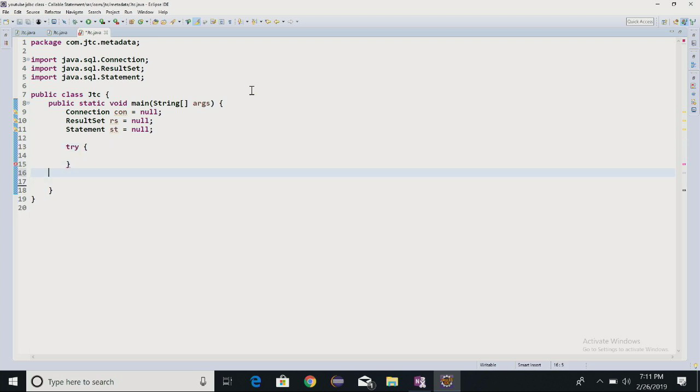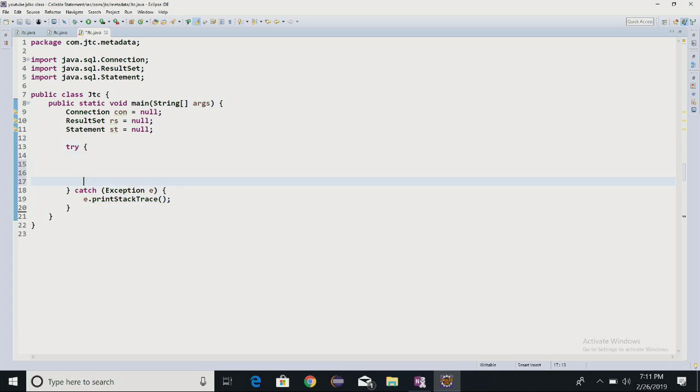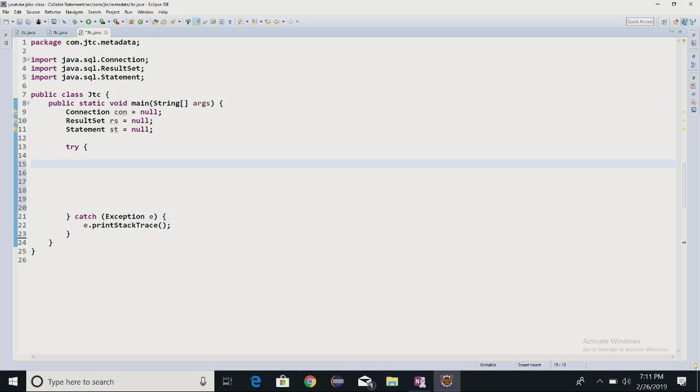So I'm writing here try, and here I have written e.printStackTrace(). I'm writing it as simple as this example is.